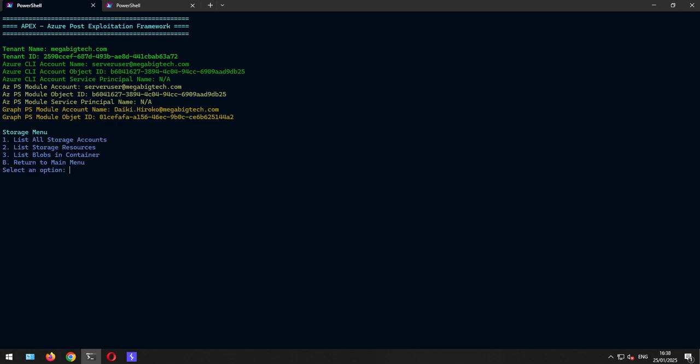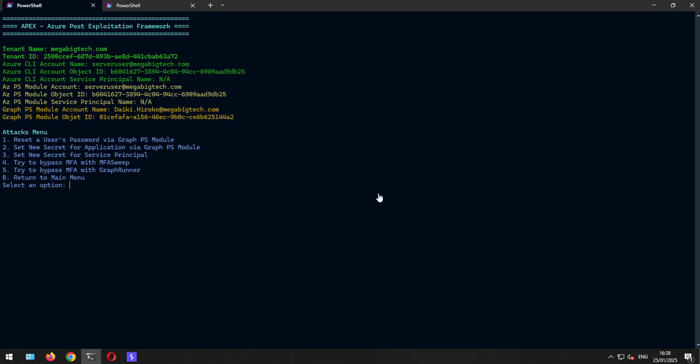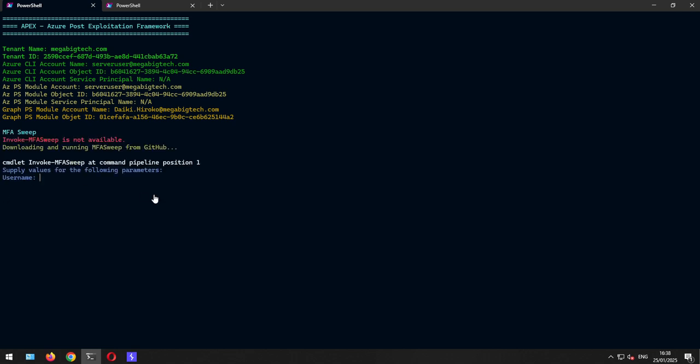There is another thing that I want to show you, or it shows several things at once, I guess. So let's get back to the attacks menu, and we have 2 options to try to bypass MFA restrictions due to conditional access policies. In that case, we have found credentials for Adrian Taylor, and we are trying to bypass it. So let's start with MFASweep from Beau Bullock, also one of those awesome people that put out stuff. We will see his other tool, GraphRunner, in a second.